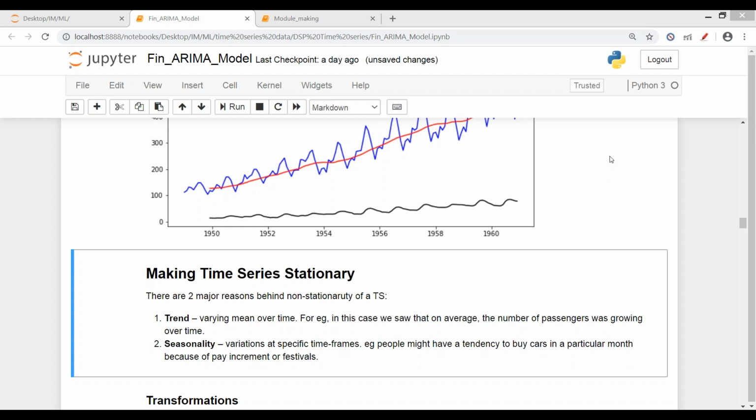Other way? Sanchit, आप बताना, Ashank, Manish, Mitali, how can we make our data stationary? You can just turn on your mic and say, if you don't want to type, just turn on your mic and say.